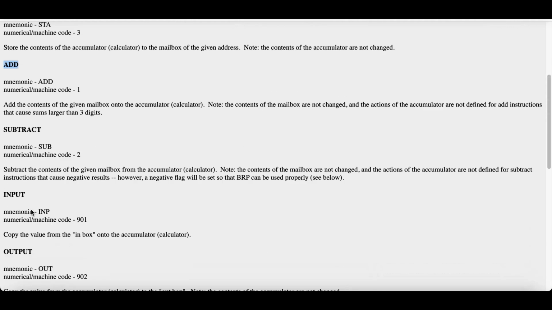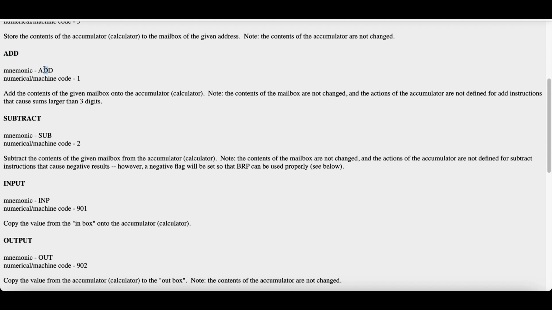For adding, we use ADD and its machine code is 1. Add the contents of the given mailbox onto the accumulator. Note that the contents of the mailbox are not changed, and the actions of the accumulator are not defined for add instructions that cause a sum larger than 3 digits.